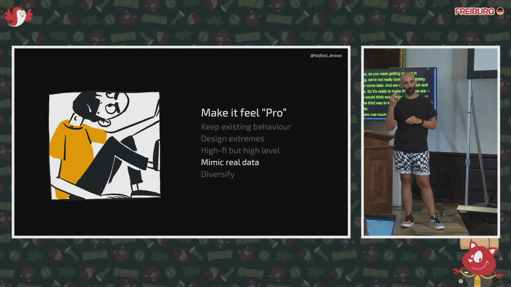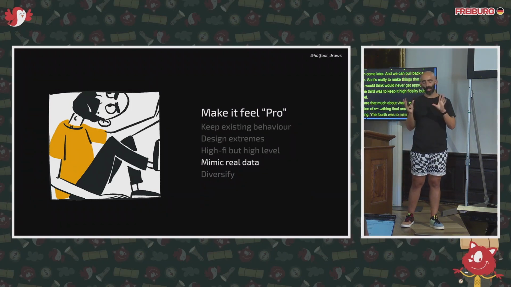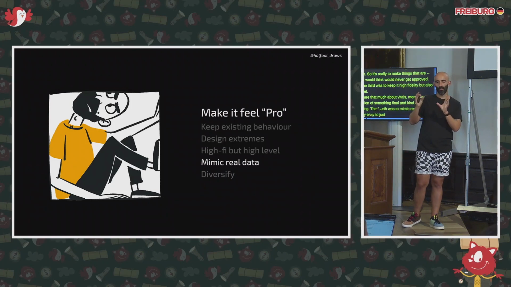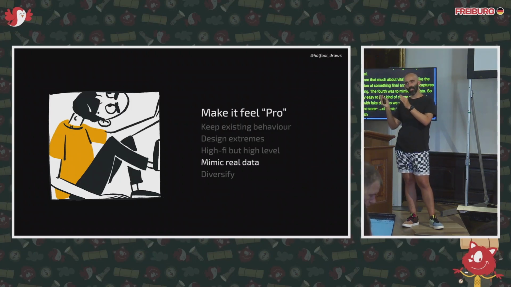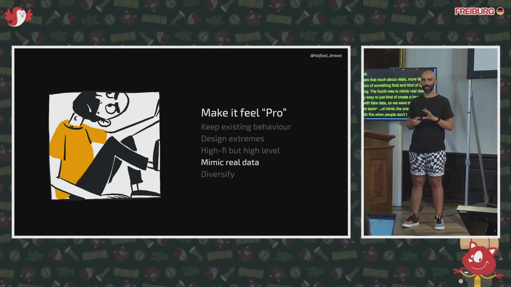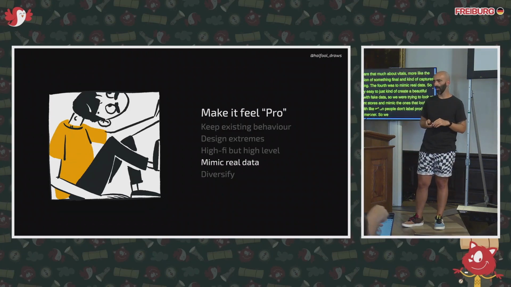The fourth was to mimic real data. It's really easy to just create a beautiful picture with fake data. So we were trying to look at merchant stores and mimic the ones that look the worst, like when people don't label products in a small manner, so we can have a better understanding of how things would actually look in reality.